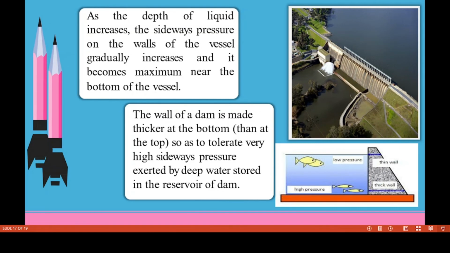Yes. Children, have you seen this? This is a dam. As the depth of liquid increases, the sideways pressure on the walls of the vessel gradually increases and it becomes maximum near the bottom of the vessel. You know, children, this is a dam wall setup. The wall of a dam is made thicker at the bottom, so as to tolerate the very high sideways pressure exerted by deep water stored in the reservoir of the dam.